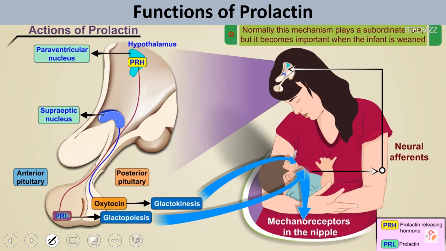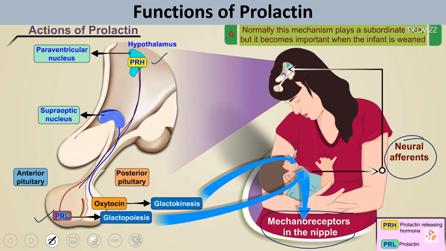Let us see how prolactin works and how it is released. There are a number of mechanoreceptors present in the nipple. These mechanoreceptors start afferent neural sensation, and that sensation goes to the hypothalamus. The hypothalamus releases prolactin releasing factors through the neurohypophyseal system. They come to the anterior pituitary and work on it, producing prolactin hormone.